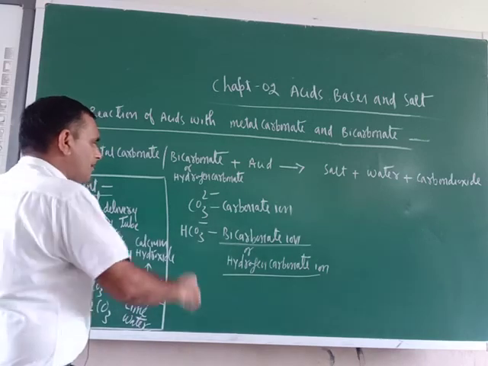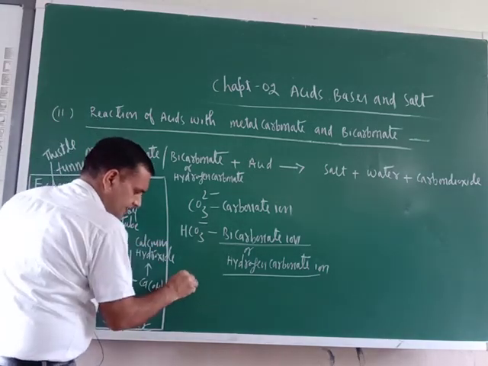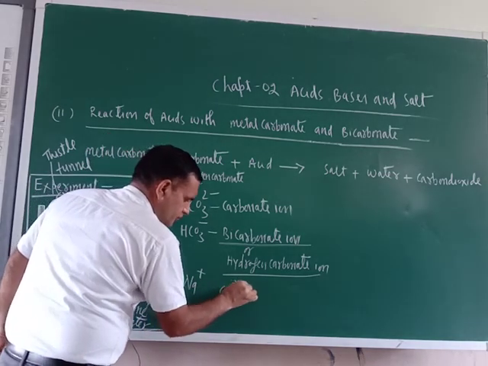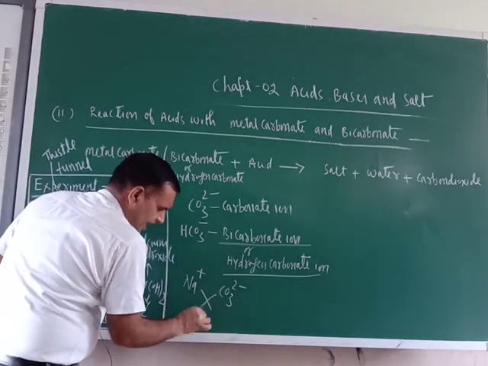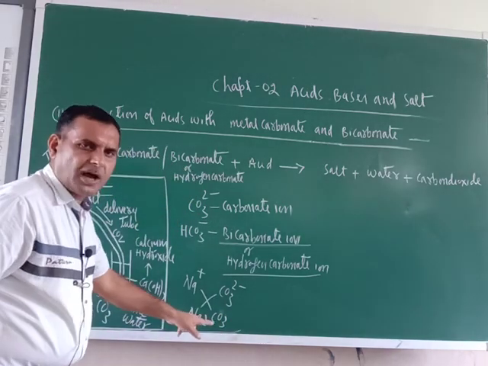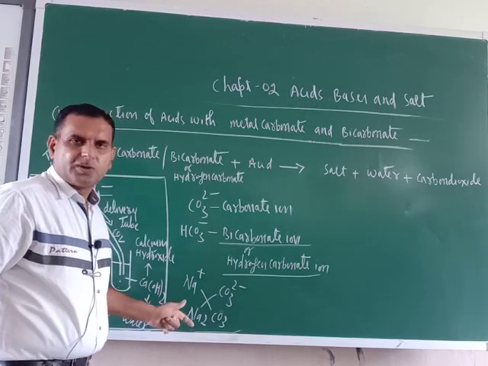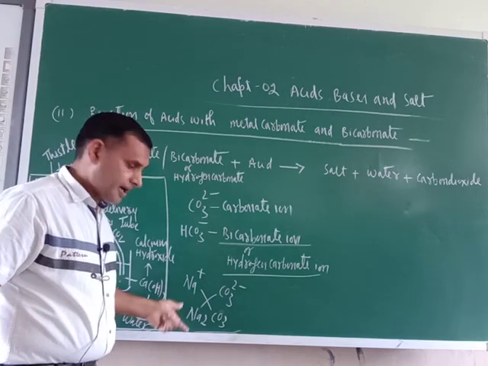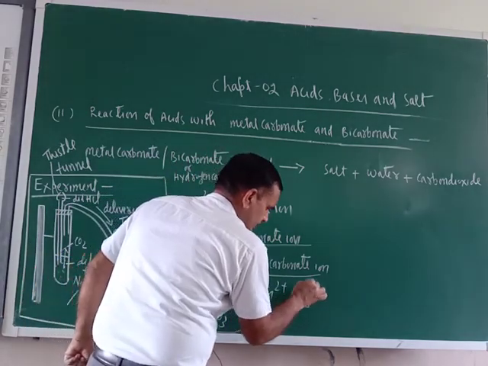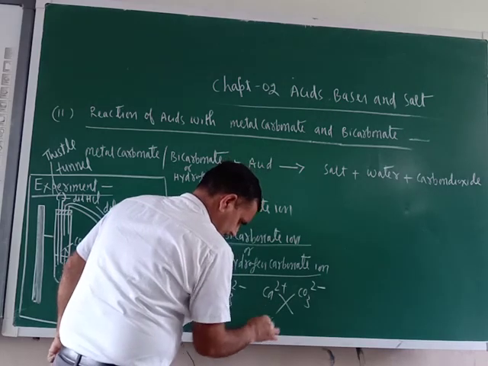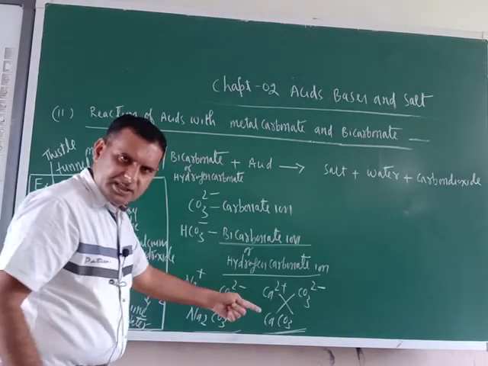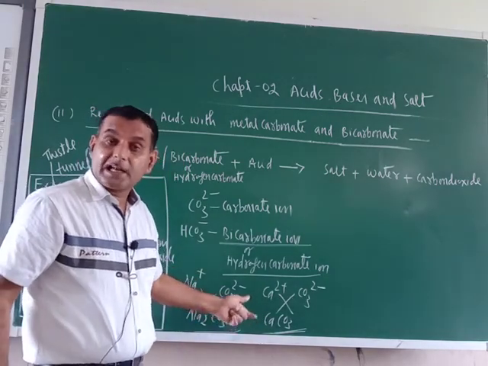Now suppose one metal is reacting with carbonate, say sodium. Sodium is single positive, carbonate is 2 negative. So what would be there? Na2CO3. Its name is sodium carbonate. But sodium is a metal, so it can be called a metal carbonate. Let us see calcium: Ca 2 positive, CO3 2 negative, so this is CaCO3, calcium carbonate. This is also a metal carbonate because calcium is an example of a metal.